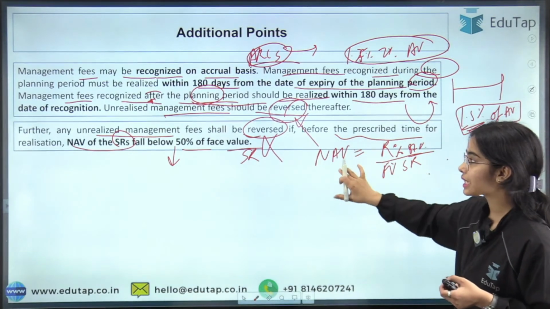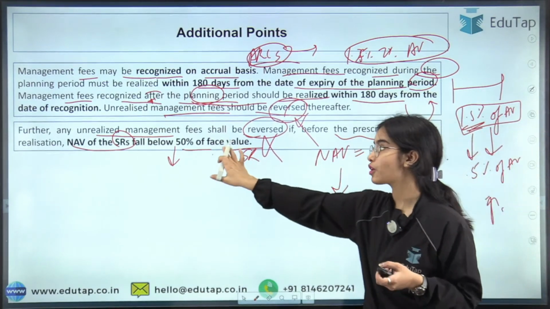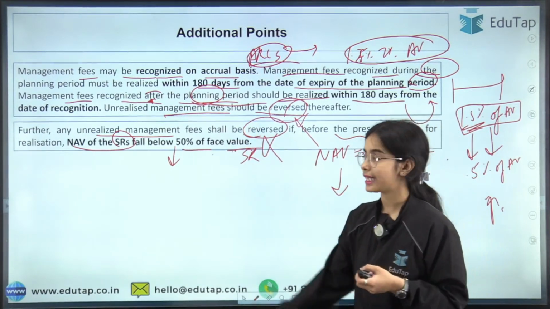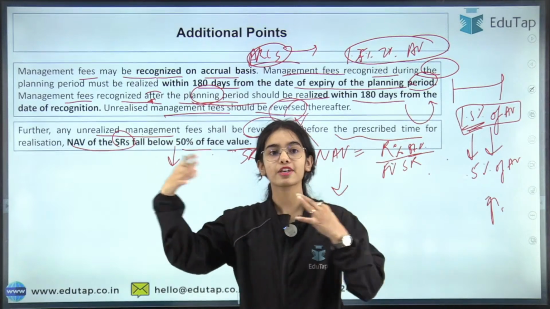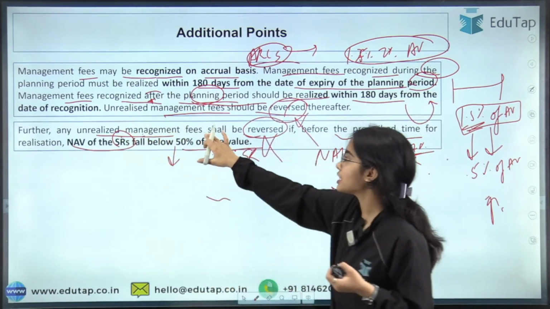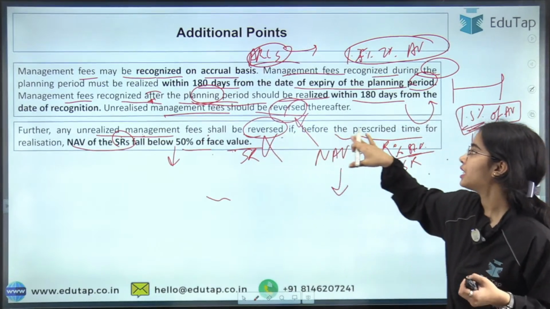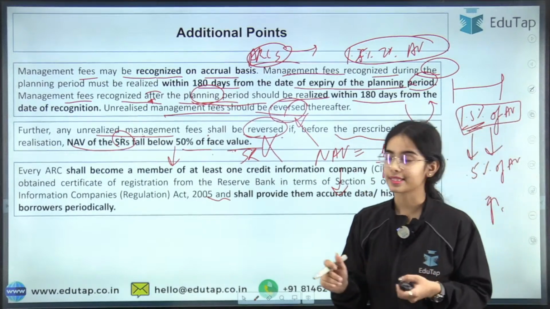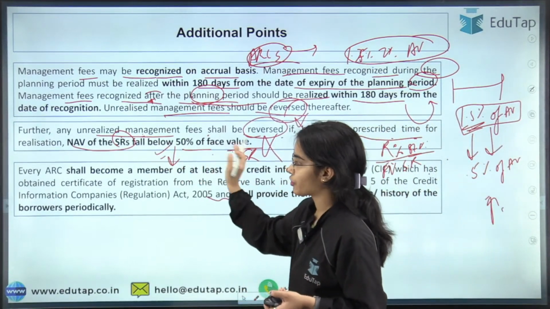So if NAV is falling below 50% of the face value, then there will be no management fees that you can take. If you have already taken it, nothing can be done. But unrealized management fees shall be reversed, shall not be taken if, before the prescribed time of realization, the NAV has already decreased below 50%.